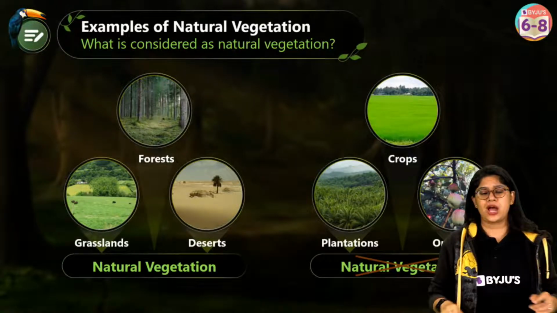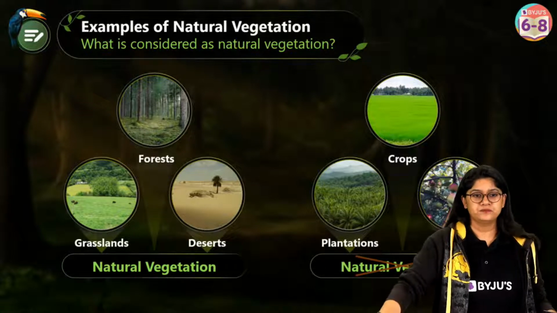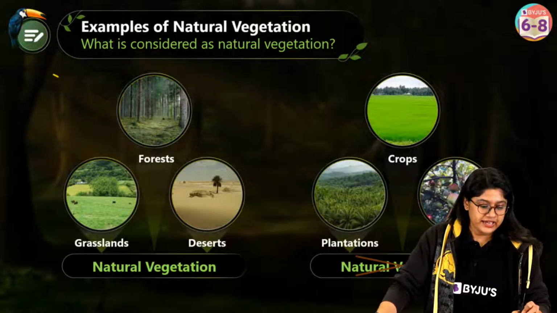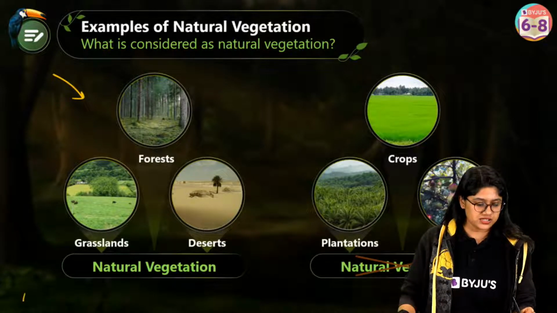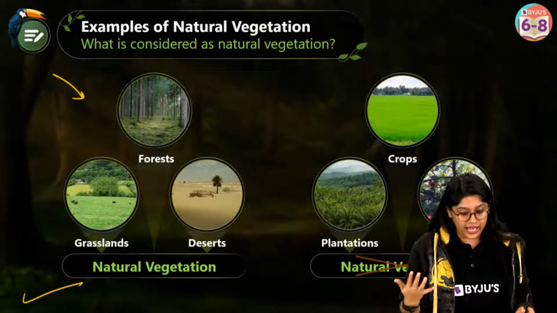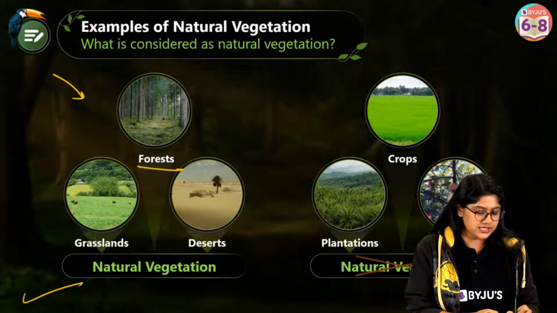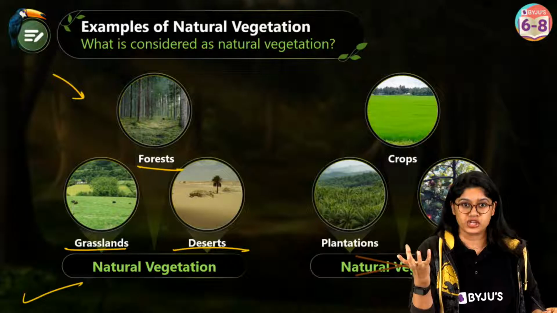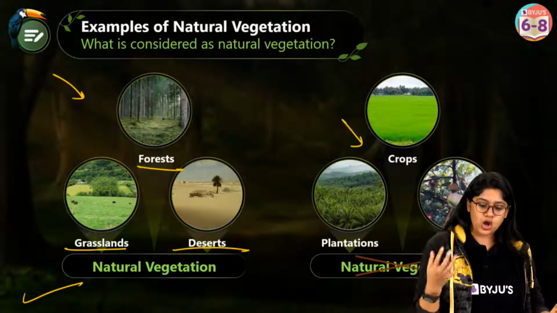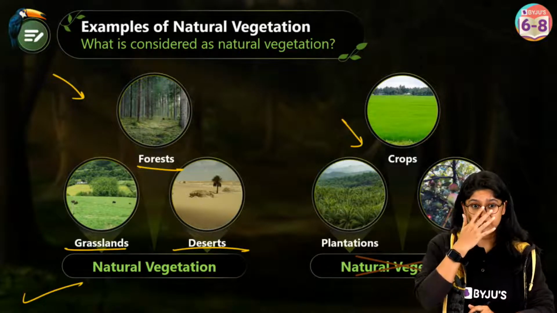Yes, Ansh, this chapter is Natural Vegetation and Wildlife and Life in a Desert. Class 7th Geography, SST. So what we have here is natural vegetation. In terms of examples, if you have to write between natural vegetation and the other type where we have the interference of humans, we have forest, grassland and desert as examples of natural vegetation. But when you talk about crops, plantation and orchard, they are not natural vegetation, they are different. Are we clear?